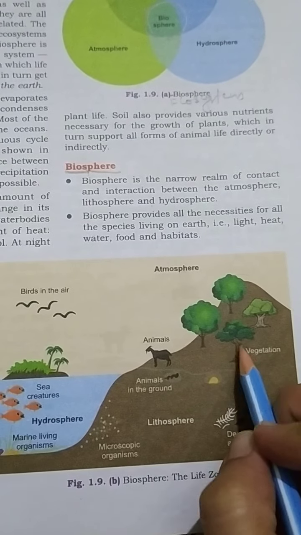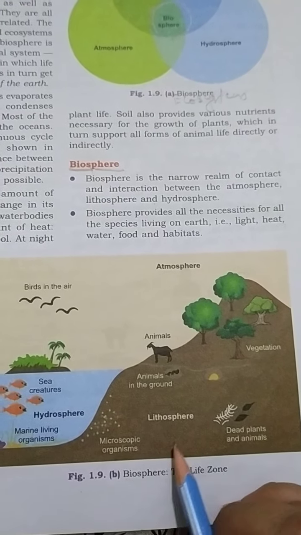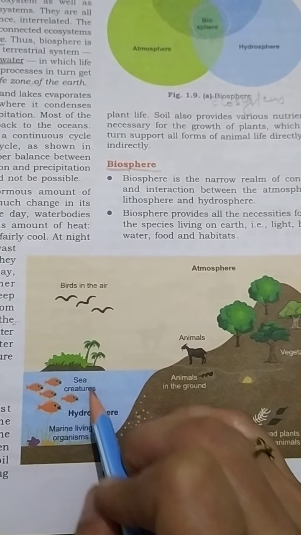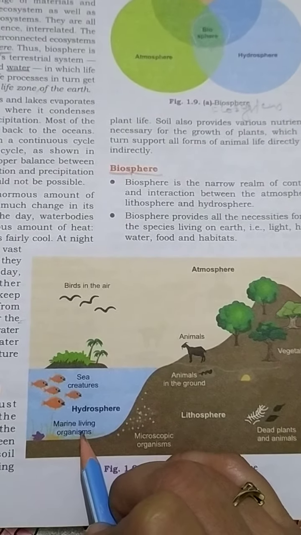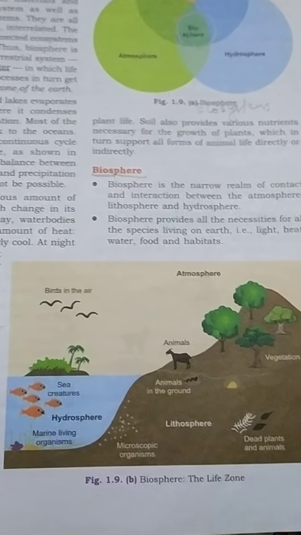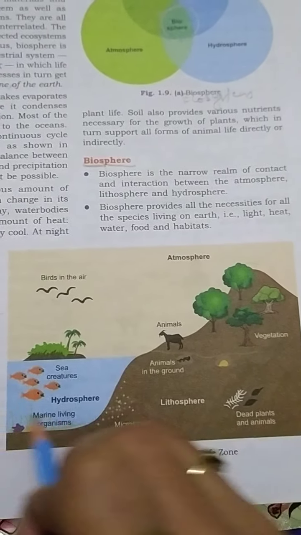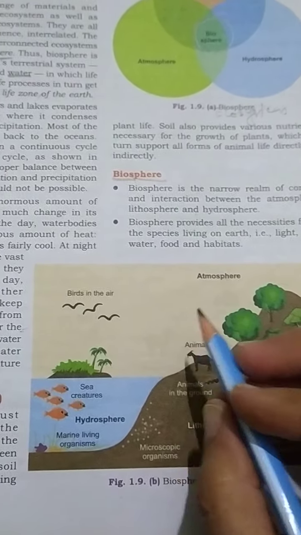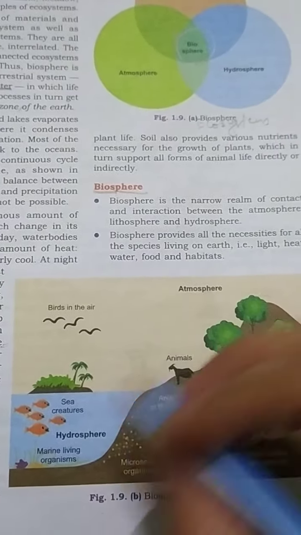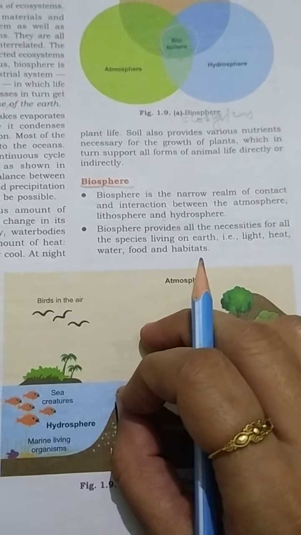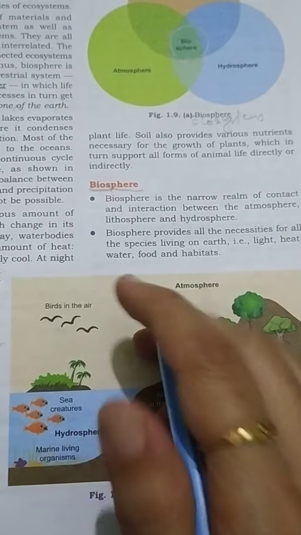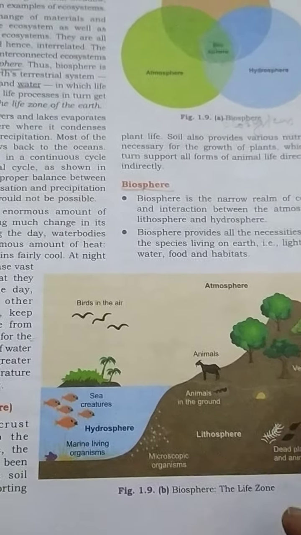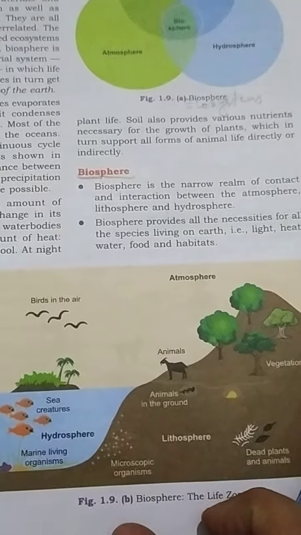Whether it is vegetation, animals on the ground, dead plants and animals, microscopic organisms, marine creatures, or birds in the air, all exist only in the biosphere, where the atmosphere, lithosphere and hydrosphere interact.